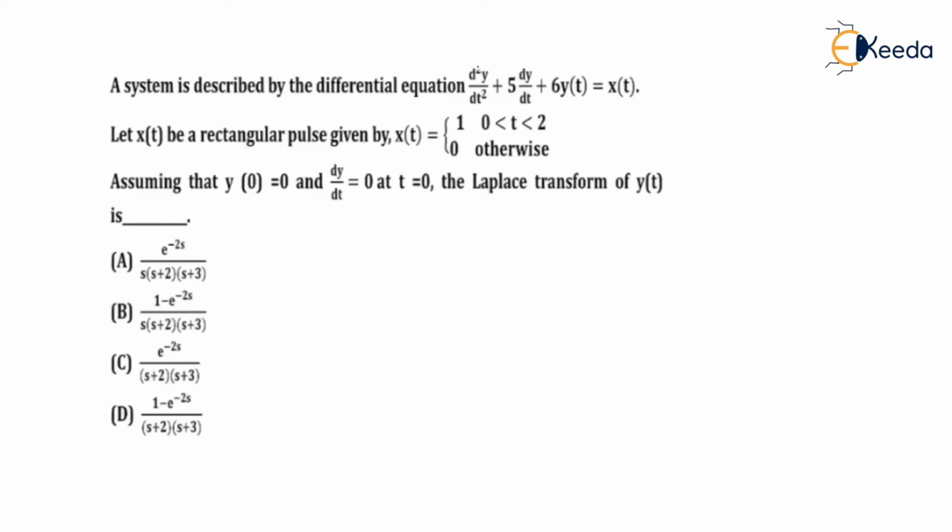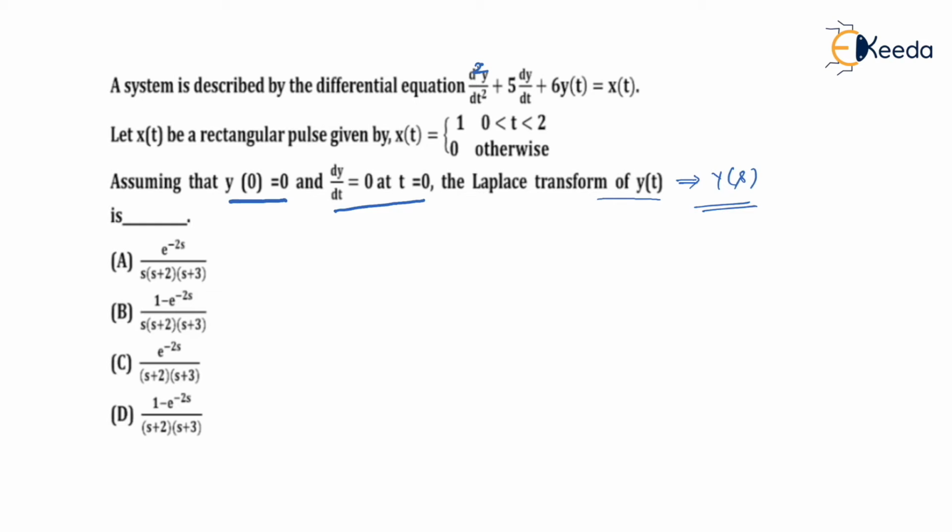A system is described by a differential equation d square y by dt square, so this is 2 actually, plus 5 times dy by dt plus 6 times y of t is equal to x of t. Let x of t be a rectangular pulse, and they have given some conditions: y of 0 equal to 0 and dy by dt equal to 0 at t equal to 0. If you remember, these are called initial conditions. So initial conditions are equal to 0, and then the Laplace transform of y of t. So what they are asking you is actually Y of s.